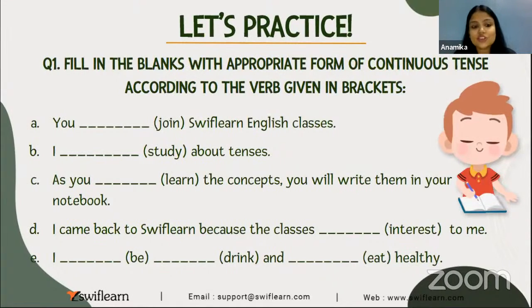Second is I dash study about tenses. C, as you dash learn the concepts, you will write them in your notebook. D, I came back to Swiflearn because the classes dash interest to me. I dash, then the verb of being, dash drink and dash eat healthy. Yes. Please, I'm telling you again and again, you have to make use of continuous tenses.